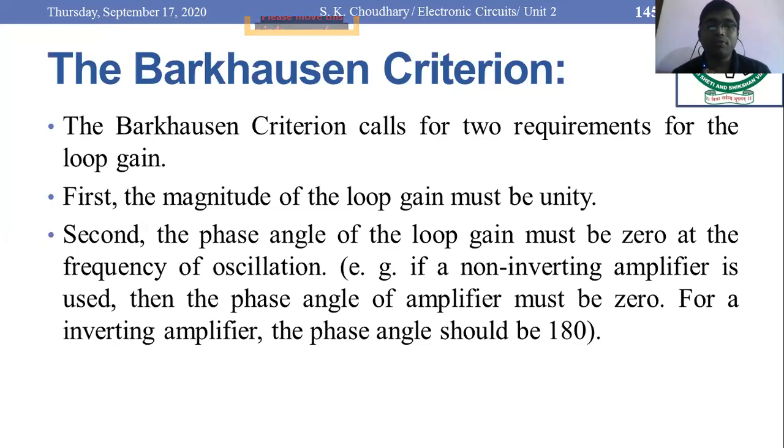In this way, the total phase shift is 360 degrees, that is an integral multiple of 2 pi. So these are the two necessary conditions for any positive feedback circuit to become an oscillator. Everyone please note it down or take a screenshot.